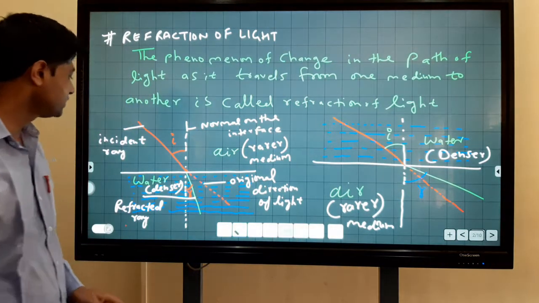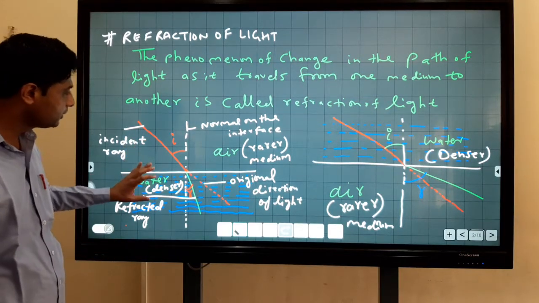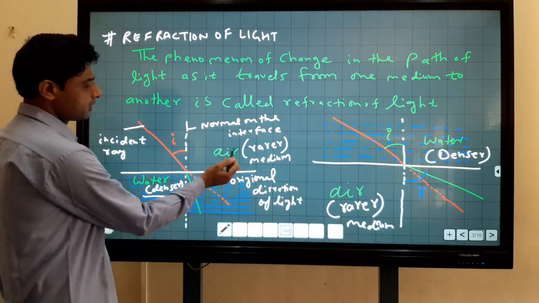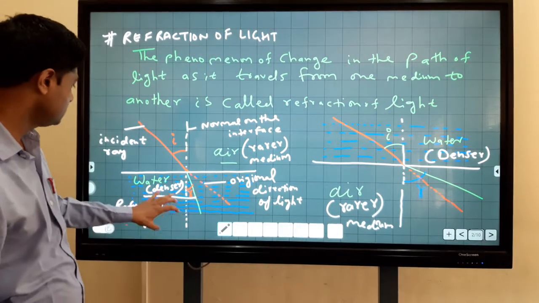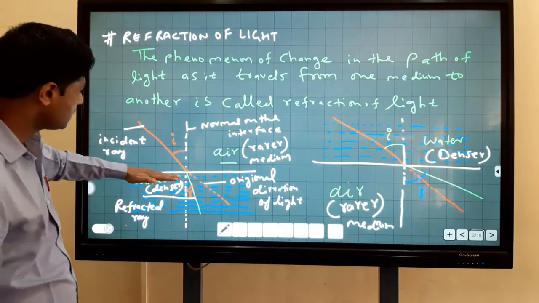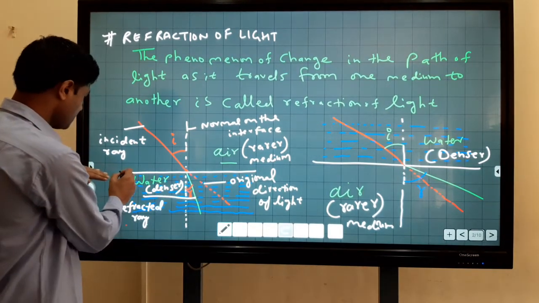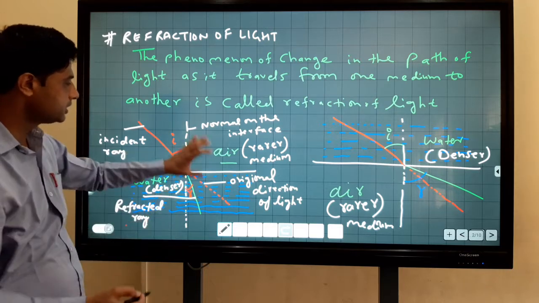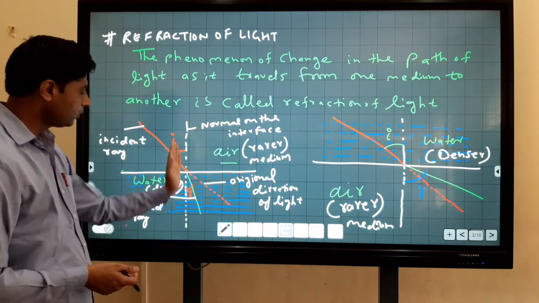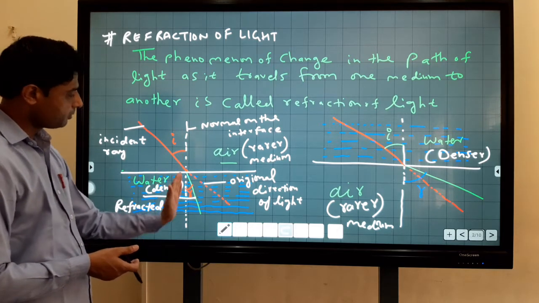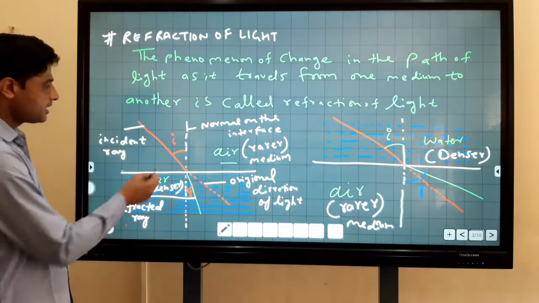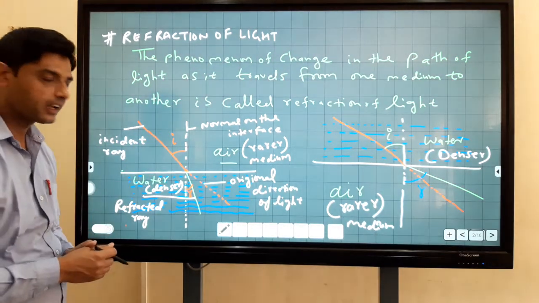And you can see these are two media, this is air, the rare medium, and this is water. This is the boundary of these two surfaces, air and water. A normal is drawn on this boundary. This is the incident ray, and this is i, the incidence angle.